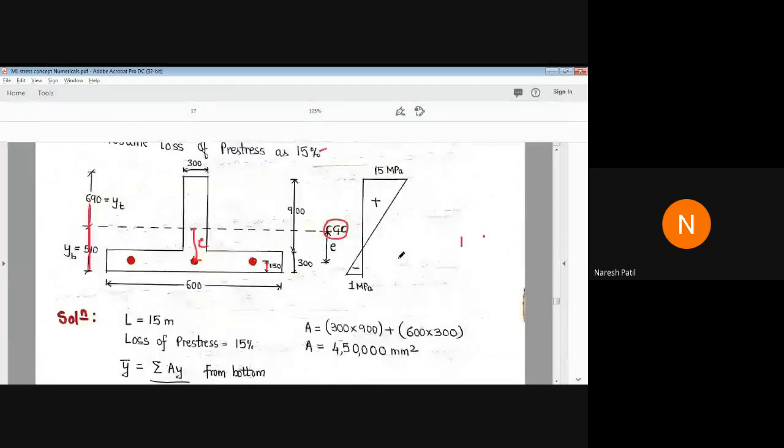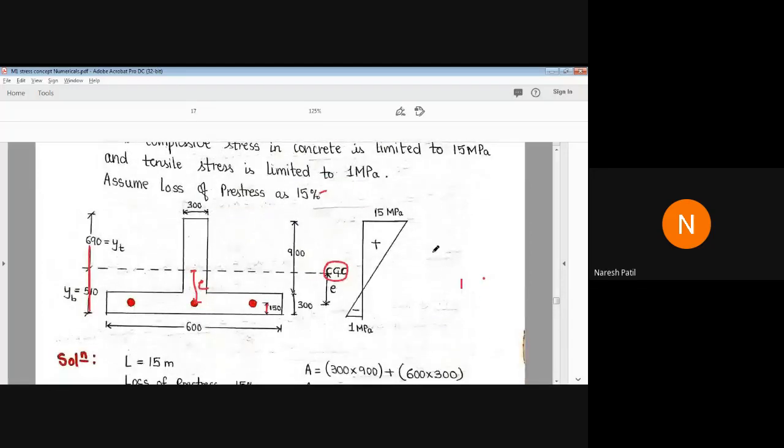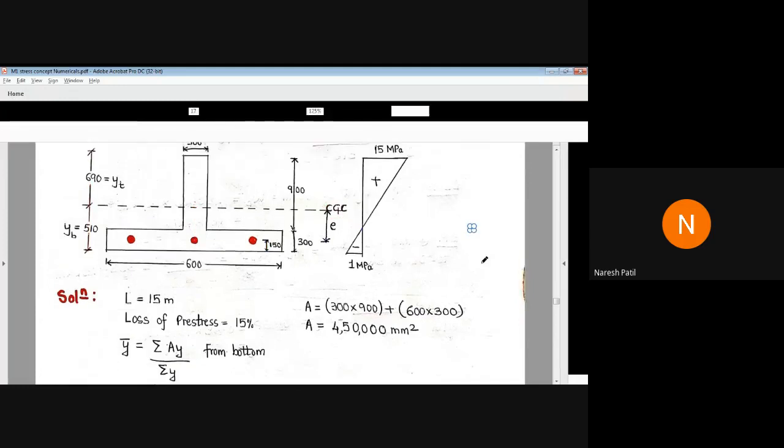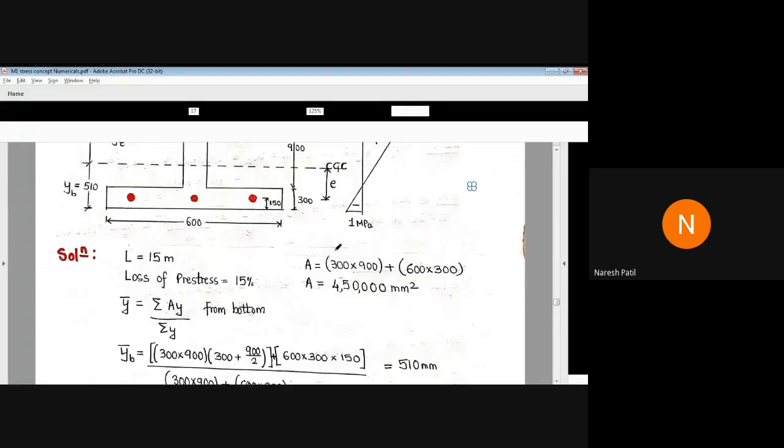Till this, if you have any doubt, please ask. The section is an inverted T section. The tendons are 3, and each tendon carries 15 wires of 7 mm diameter.